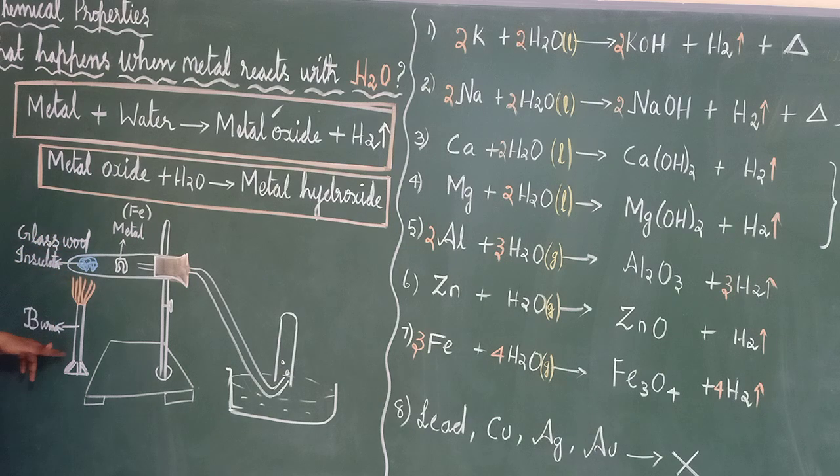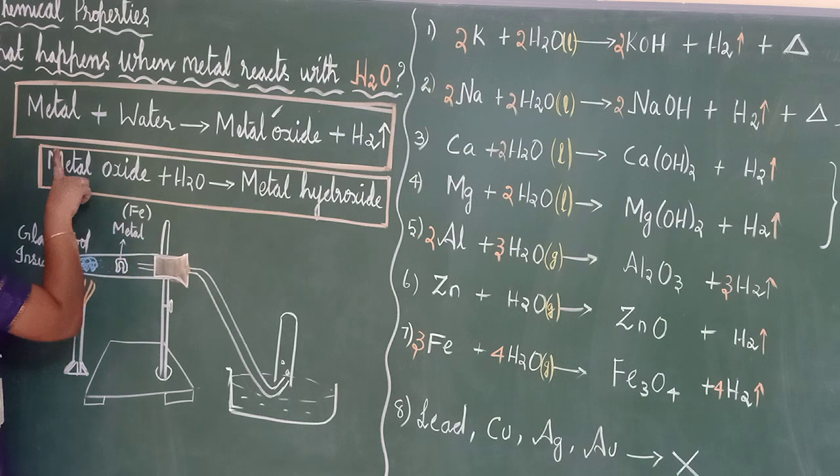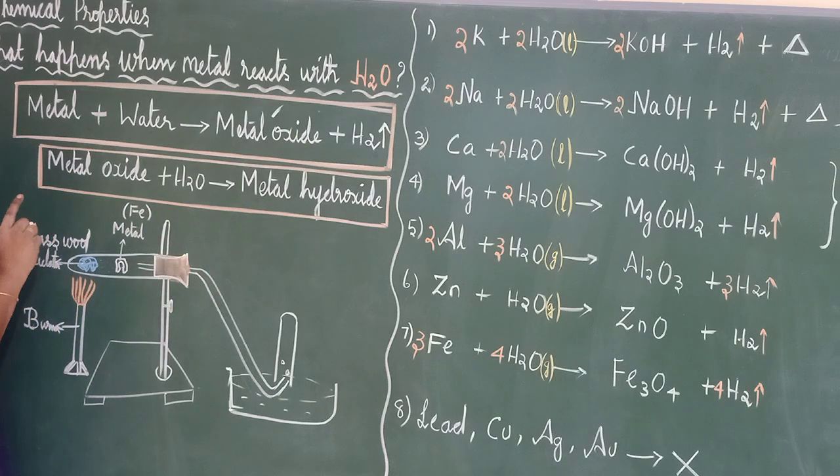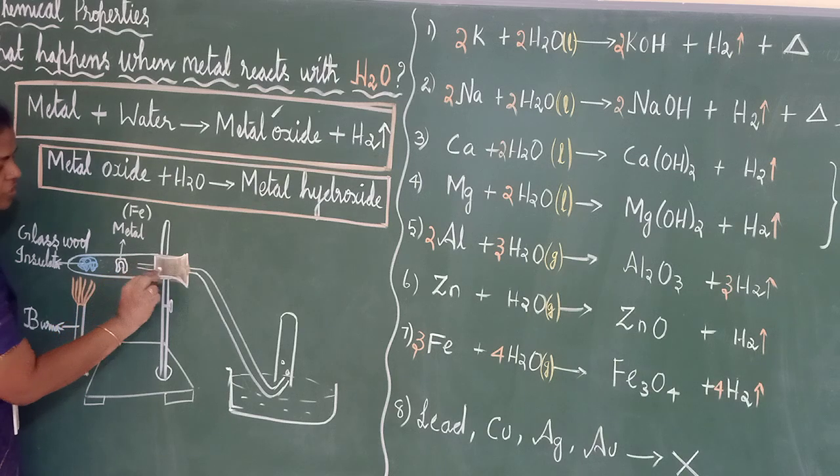Now this burner, the fire will come out, and then it will be heated. What happens? Steam will be produced by this glass wool, and it will come in contact with this metal. When it comes in contact with this metal, what will happen, as I told you? Metal hydroxide plus hydrogen gas will be formed. This hydrogen gas will be collected through this tube.